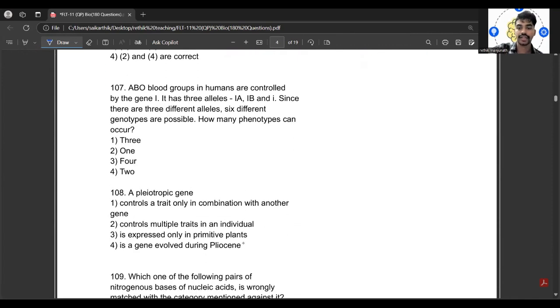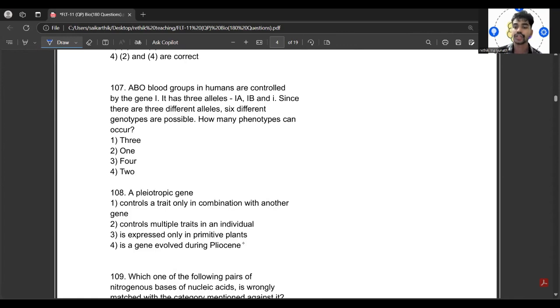Next is 107, about ABO blood group in humans controlled by the gene I. It has three alleles, IA, IB, and i. Since there are three different alleles, six different genotypes are possible. How many phenotypes can occur? It's very simple. They have given it directly from the NCERT textbook.